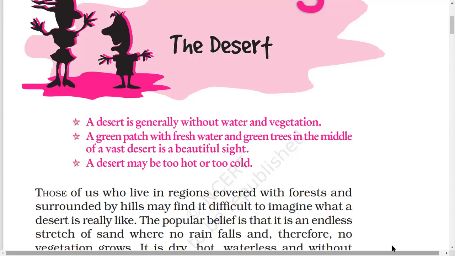So, let us see, for them and for us also, the description of the desert has been made by the writer. The popular belief is that it is an endless stretch of sand.